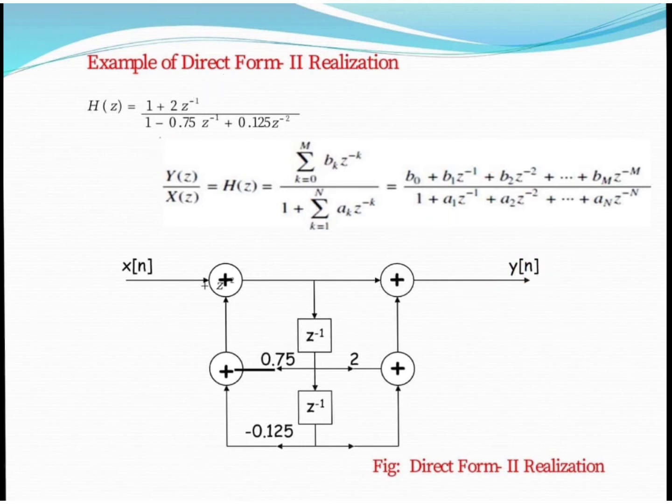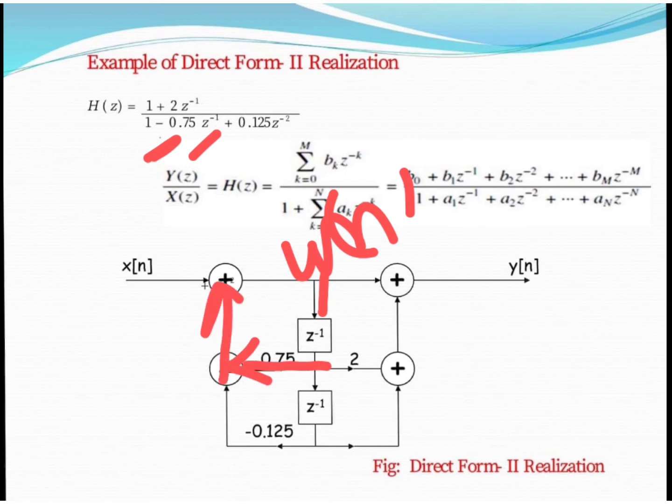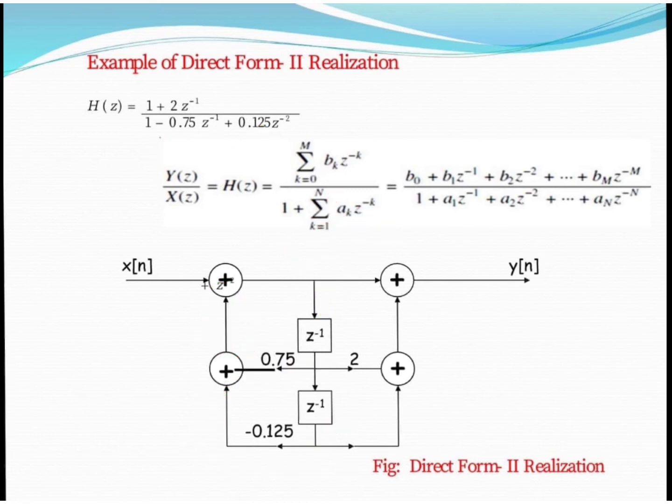So in direct form 2 realization, first of all we implement the poles. So the pole path must be like this. First of all we implement z inverse. Here there is an intermediate sequence w of n, and from there we use one z inverse, whose coefficient is 0.5, connected in the feedback path to the adder. For the z to the power minus 2 term, the coefficient must be negative, and the next delay is used, and its output is connected through the multiplier and again to the adder. In this way we can implement the poles.